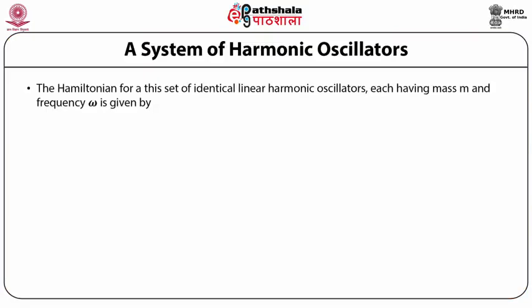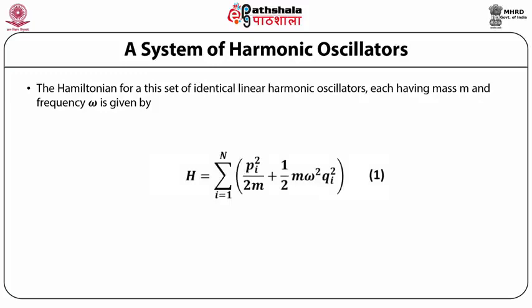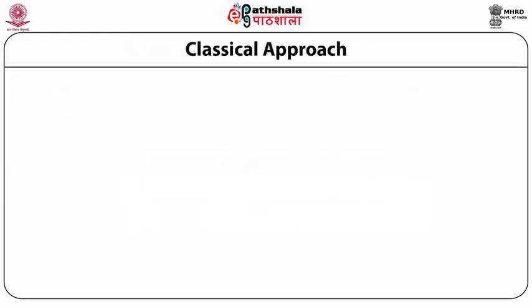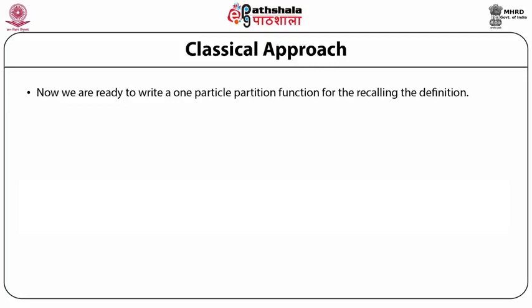The Hamiltonian for this set of identical linear harmonic oscillators, each having mass m and frequency omega, is given by H equals summation over i equals 1 to n of pi squared by 2m plus half m omega squared qi squared. Classical approach. Now we are ready to write the one particle partition function by recalling the definition of the partition function we studied in the earlier module.